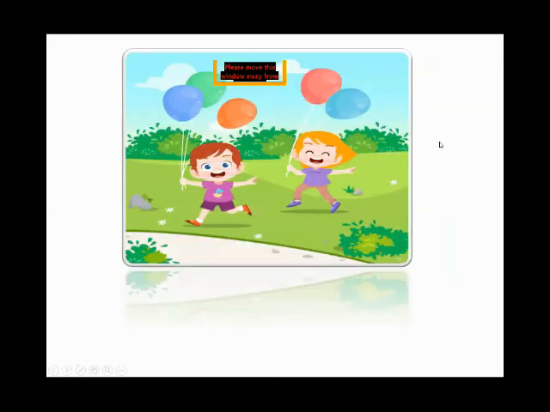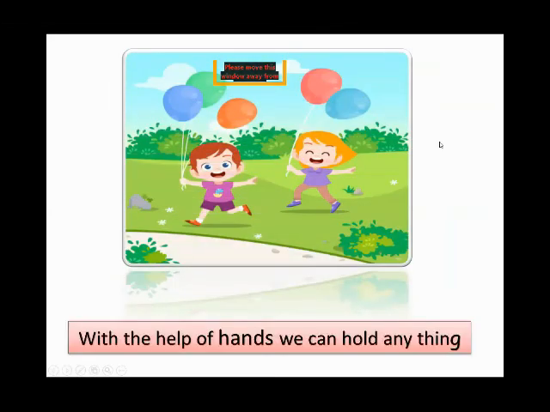Now, with the help of hand, we can hold anything. In this picture, they both are holding a balloon. So it means hand is also a main part of our body.